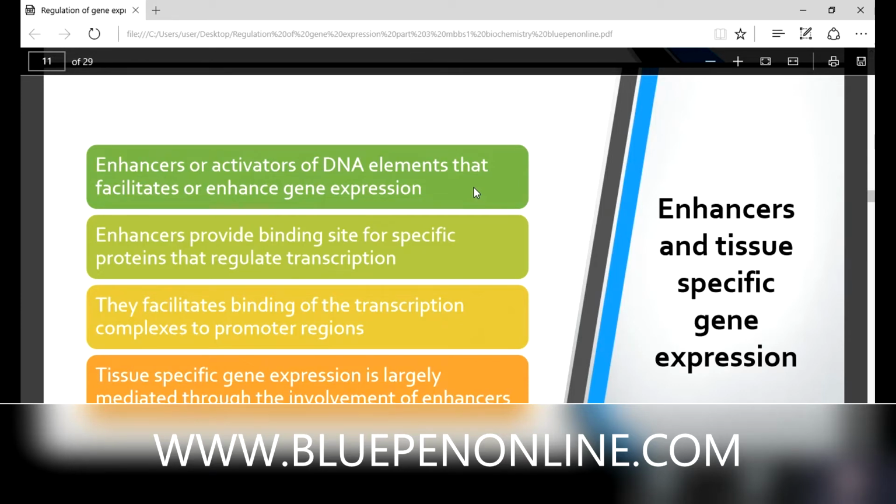So what is the role of enhancer? Enhancers provide binding sites for specific proteins that regulate transcription. They facilitate the binding of the transcription complexes to the promoter region. Tissue-specific gene expression is largely mediated through the involvement of enhancers. You can see here there is a DNA bending protein.